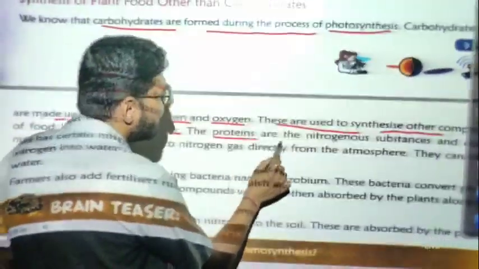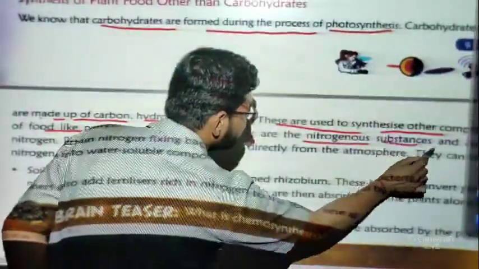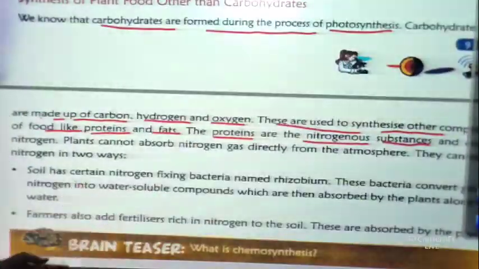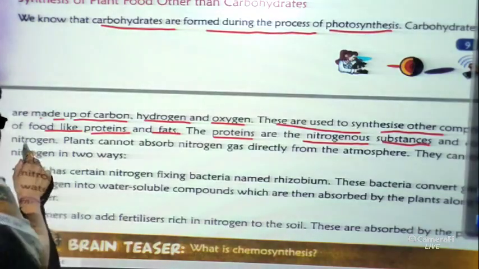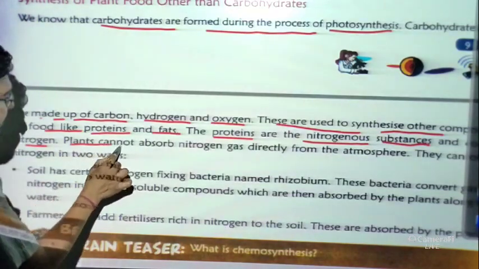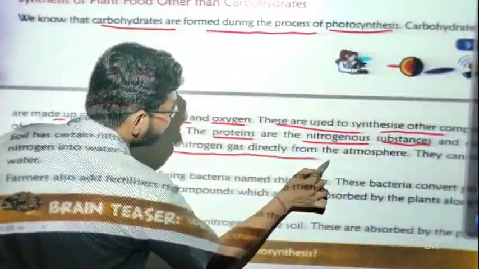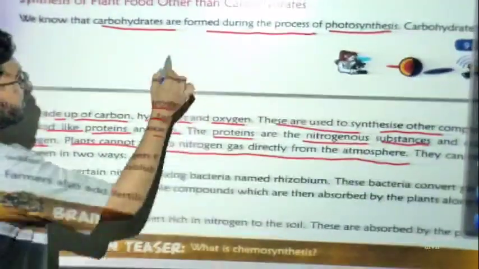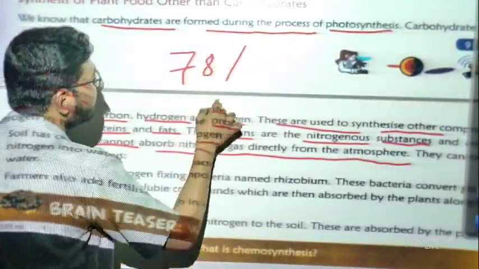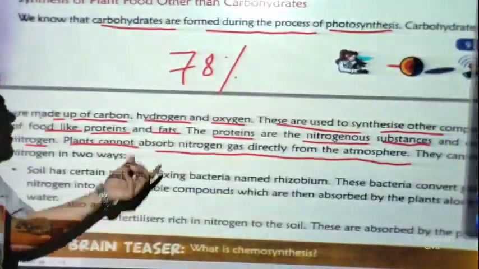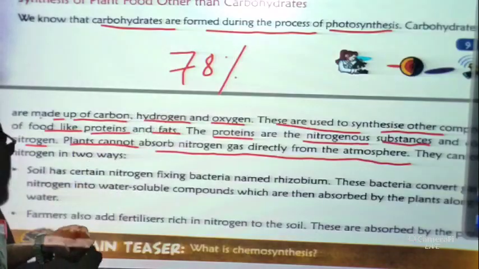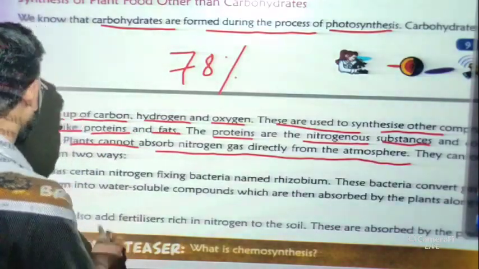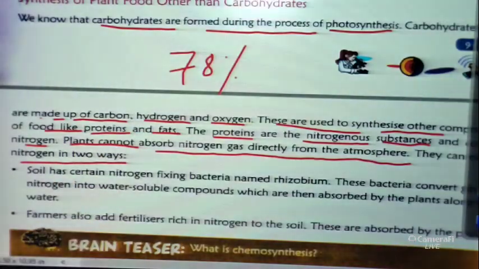Now the proteins are nitrogenous substances. That means nitrogen is there in proteins. Now plants cannot absorb nitrogen gas directly from the atmosphere. In the atmosphere nearly 78% nitrogen is there, but still the plants can't take the nitrogen directly. They can obtain nitrogen in two ways.